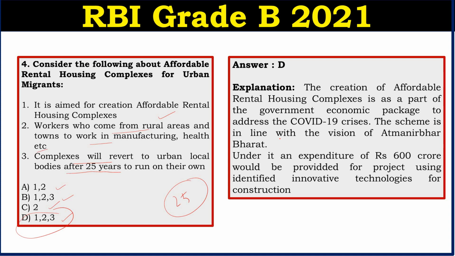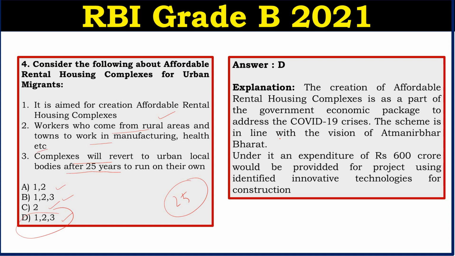And technology innovation grant is also a part of the affordable rental housing complexes. Under it, an expenditure of 600 crore would be provided for projects using identified innovative technologies for construction. So at priority sector lending rates, okay, public-private partnerships, public-private entities, they can develop these ARHCs on their own land which is vacant.